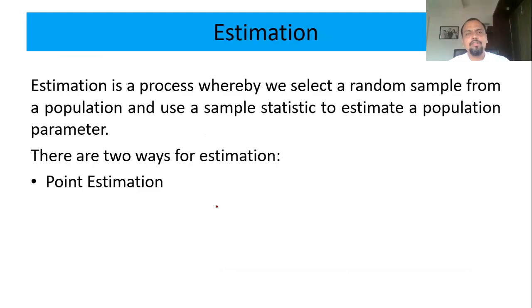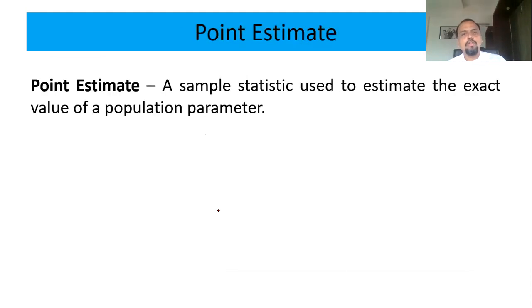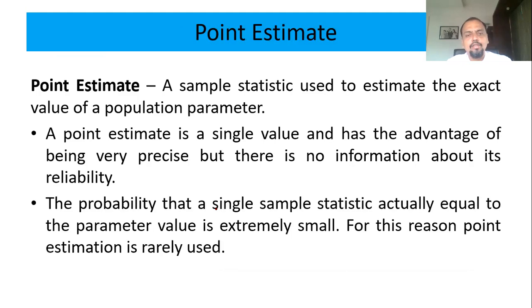Estimation: there are two types of estimation, point estimation and interval estimation. Point means we give only one value. That is also called a point estimation. Generally point estimation is not used, because if I ask you what should be the ideal diabetic level of an individual whose age is 45, then if you say 120 is the ideal level, that is a point estimation.